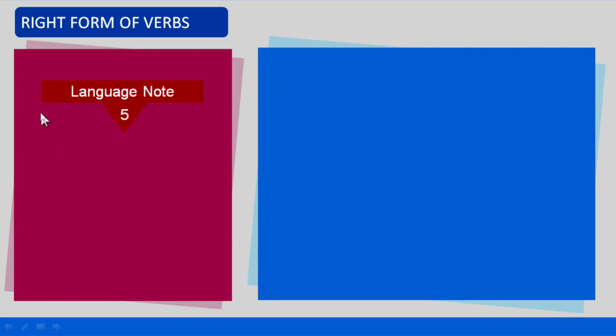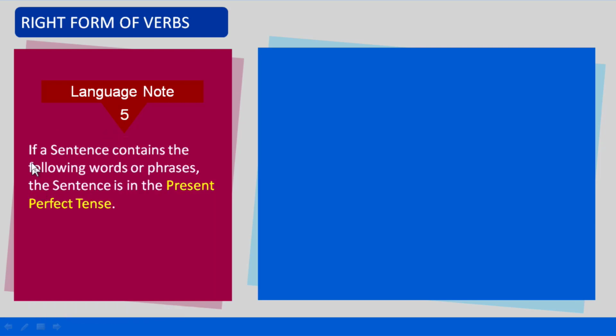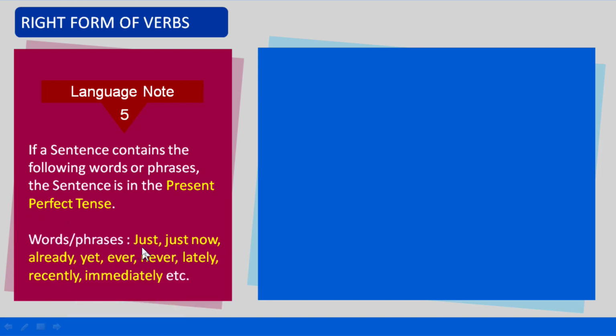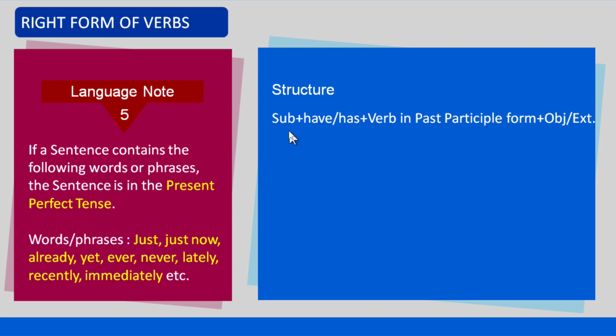Language note number 5. If a sentence contains the following words or phrases, the sentence is in the present perfect tense. Words or phrases: just, just now, already, yet, ever, never, lately, recently, immediately, etc. Structure: subject plus have or has plus verb in the past participle form plus object or extension.